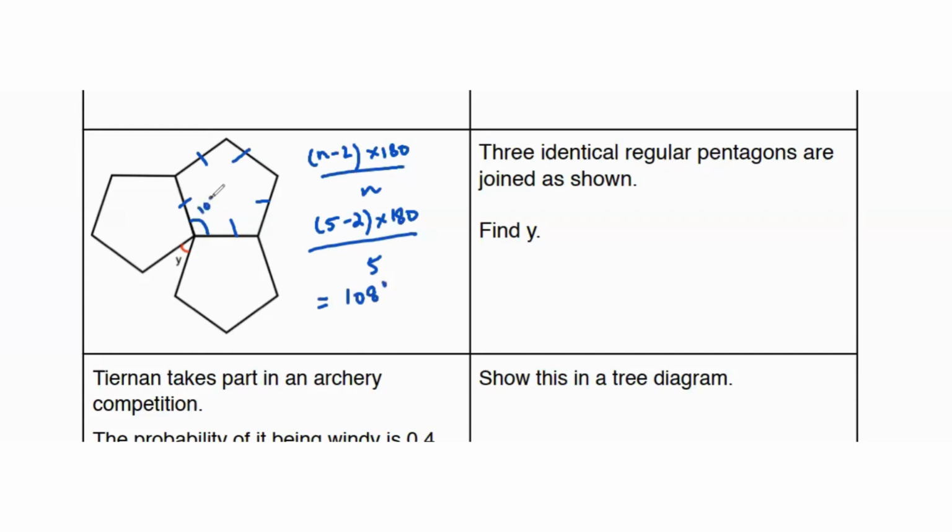So this angle is 108, which means this is also 108 because they're all identical regular pentagons. This is also 108. So for y, we're going to subtract these 108s from 360 to find the remaining angle, because all of these added together make a full circle, 36 degrees. That's your value of y.